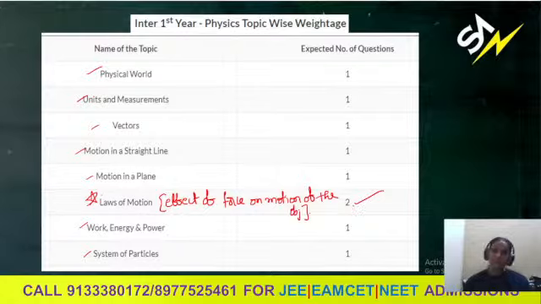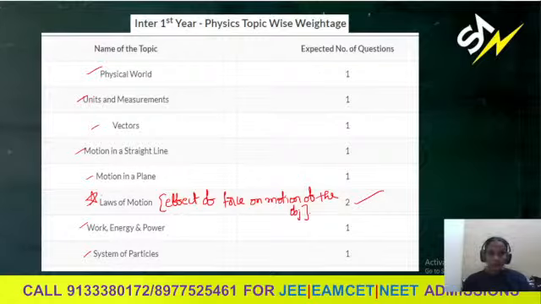So in the mechanics unit, laws of motion carries more expected questions. That is two questions. And the concepts we discuss about the effect of force are helpful to solve numericals in some other chapters also. It gives the basic idea to deal with the motion of an object or a moving charge. These are quite important concepts which we can use to solve numericals in other chapters.